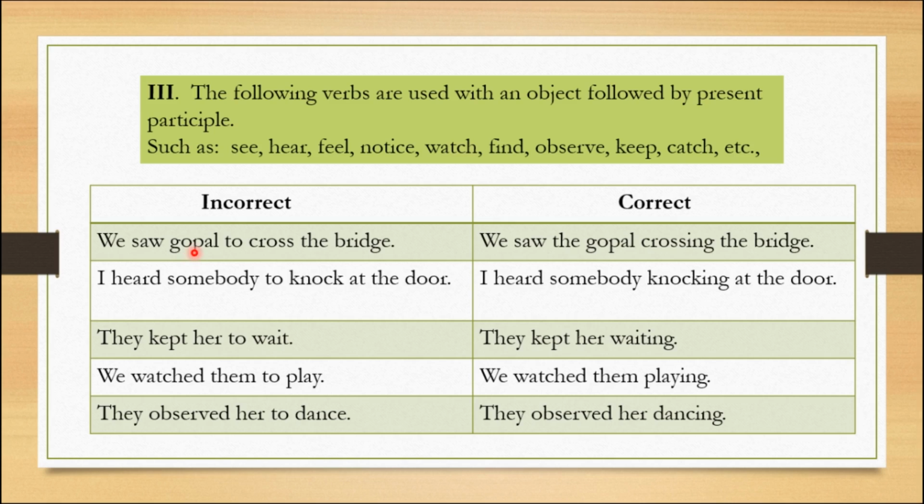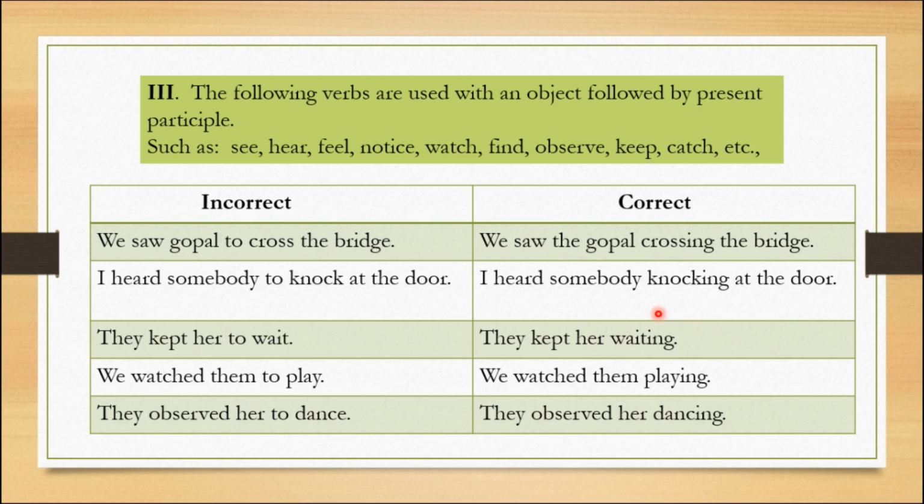We saw Gopal to cross the bridge. The right sentence is: we saw Gopal crossing the bridge. Children, here the article "the" is wrong. So, we saw Gopal crossing the bridge. Again, here G is a capital letter. I heard somebody to knock the door. I heard somebody knocking at the door.